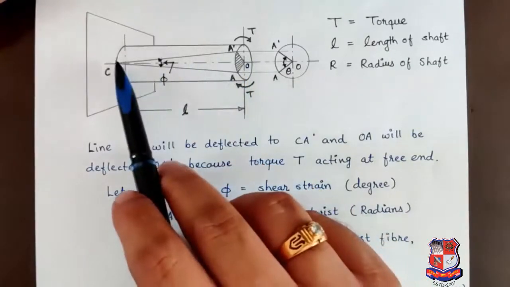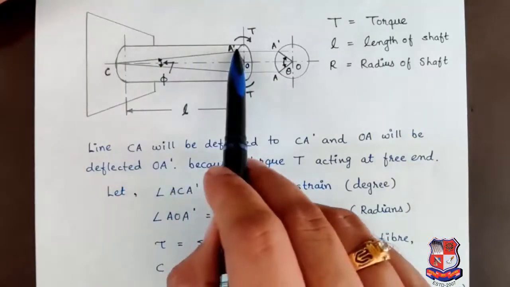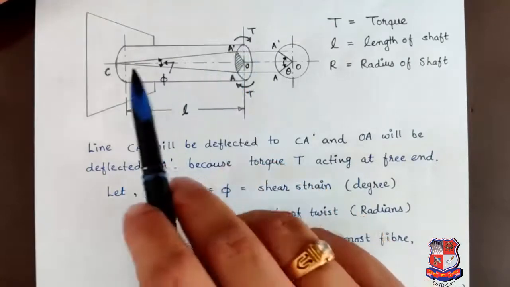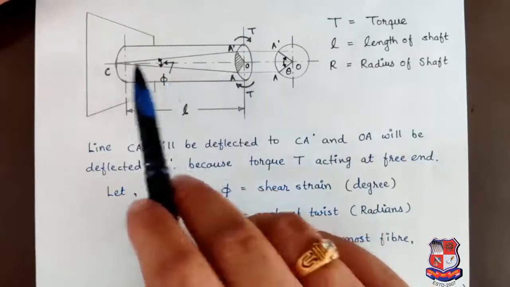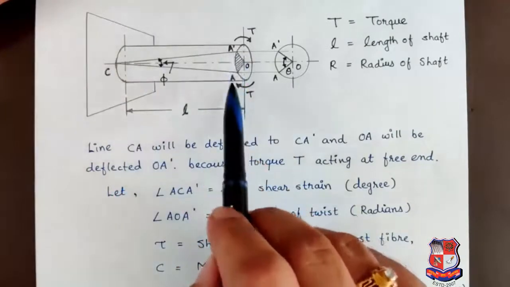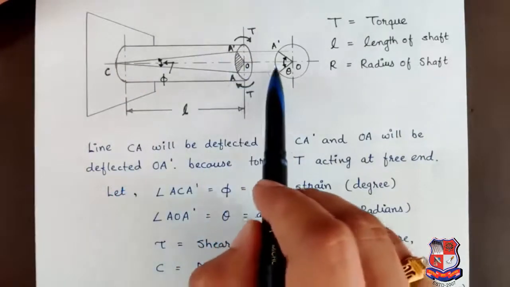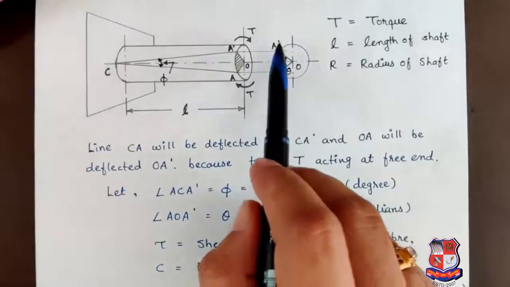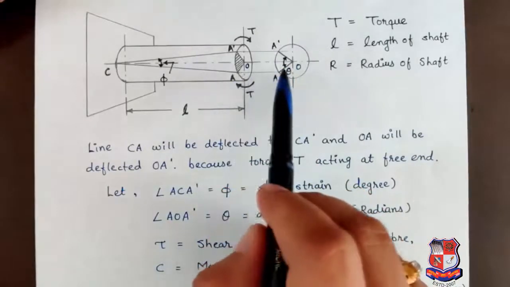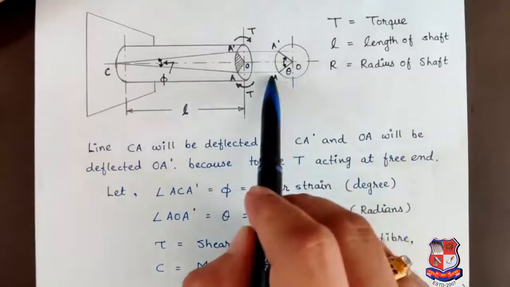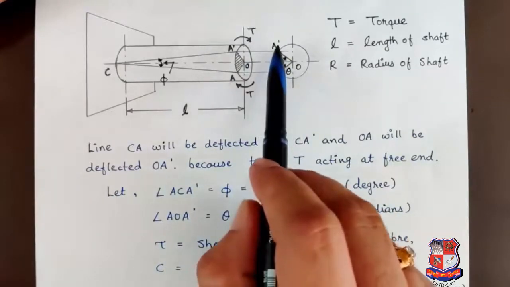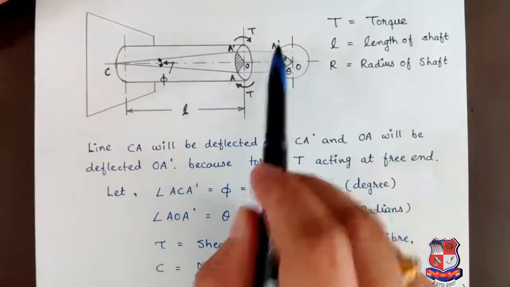So we will get another line CA dash. It means due to twisting the line CA will be deflected to a new position, that is CA dash. And similarly, if we consider the cross sectional area of the shaft, the point A is deflected to A dash. It means radius OA is deflected to the new position OA dash.